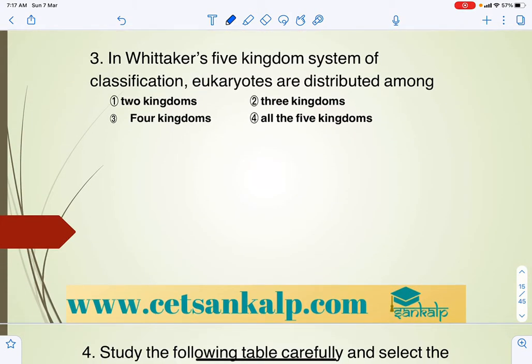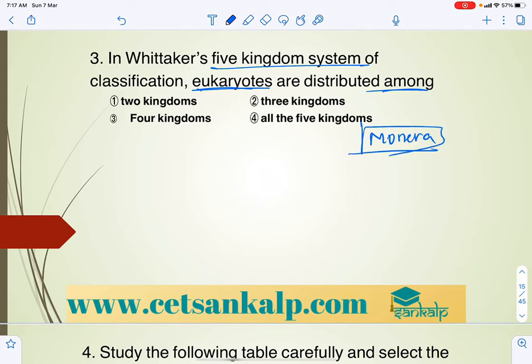So in R.H. Whittaker's five kingdom system of classification, eukaryotes are distributed among the kingdoms. We know that generally, other than Monera, that is, except Monera.